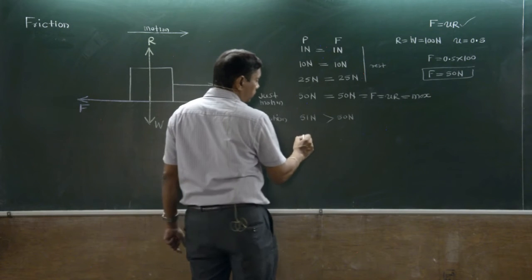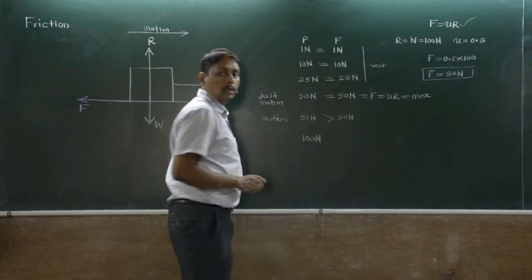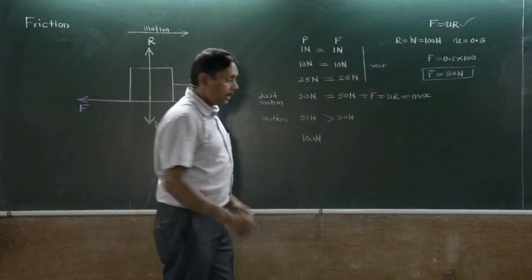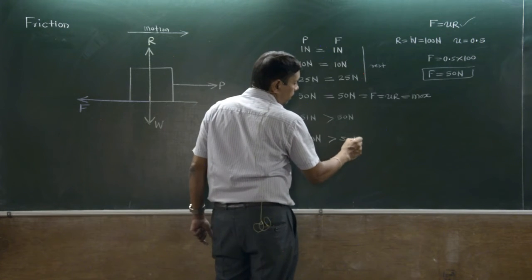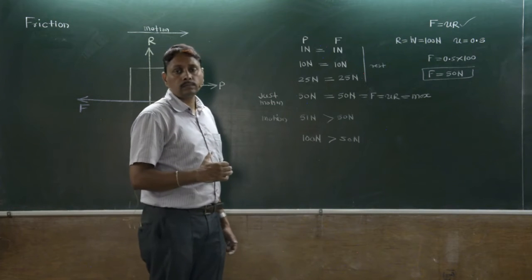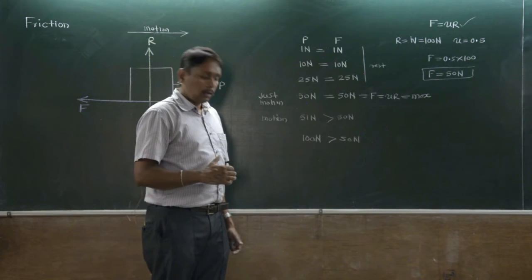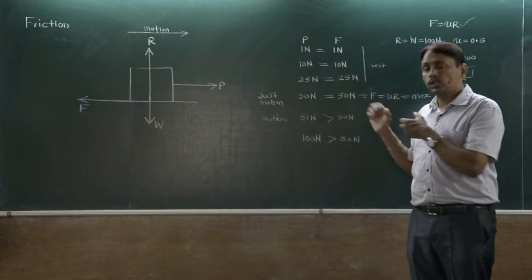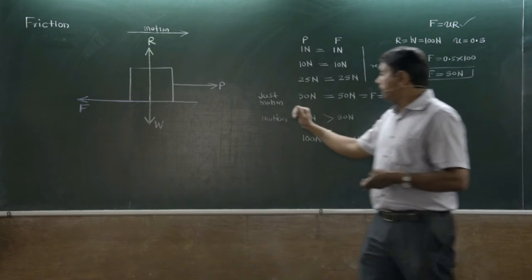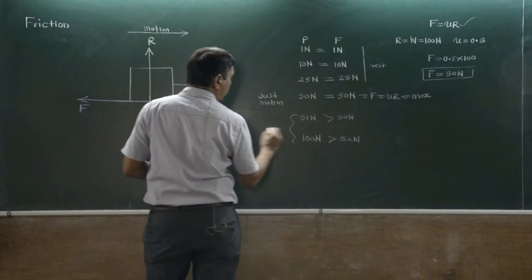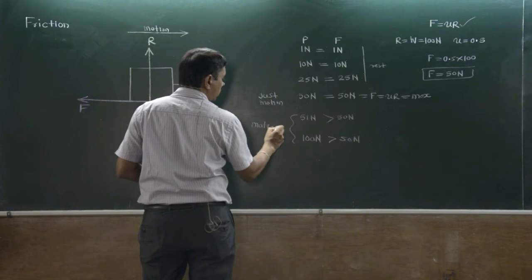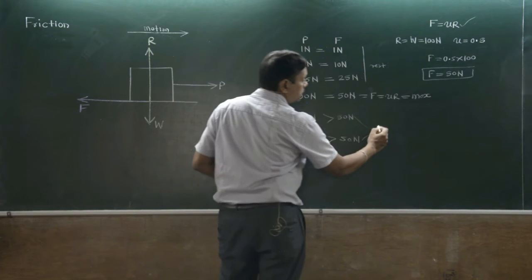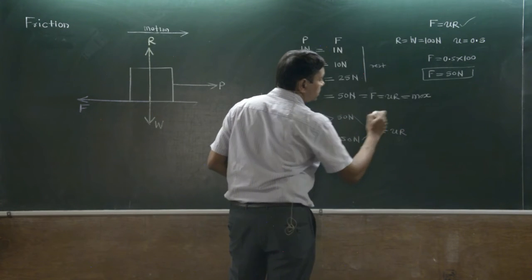For 100 Newton, does the friction force become 0? Never. It remains 50. But the body is in motion. So the frictional force remains there when the body is in motion also. When the body is in motion, at that time also friction force exists, and that friction force is also calculated by the same formula F is equal to mu R.